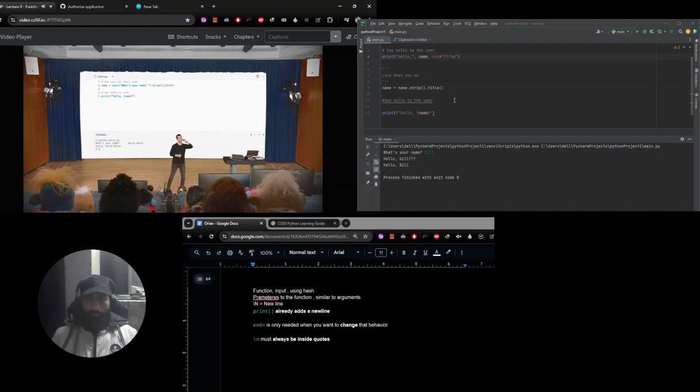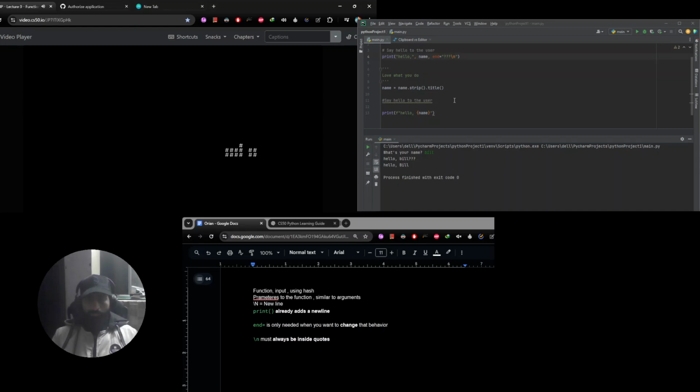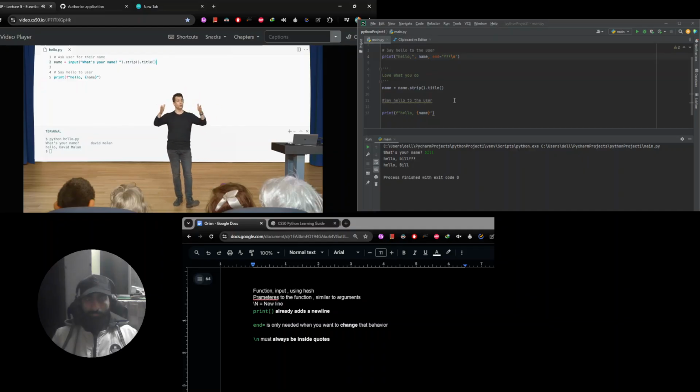How about a counterpoint, though? Someone who voted no, if we could call on someone who thinks this is worse. Because it's not readable at all. It's a very long line, so I think it's better to separate. Yeah, I think that's persuasive too, right? It's getting a little longer. And even though my sentence here, what's your name, is relatively short, you could imagine that this could get even uglier quickly. If I were asking a longer question of the user, that's going to make this line of code even longer and therefore less readable. It might be less obvious to me or my colleagues that I am calling strip or that I am calling title. It might be kind of an unexpected surprise. So I think that's reasonable too.